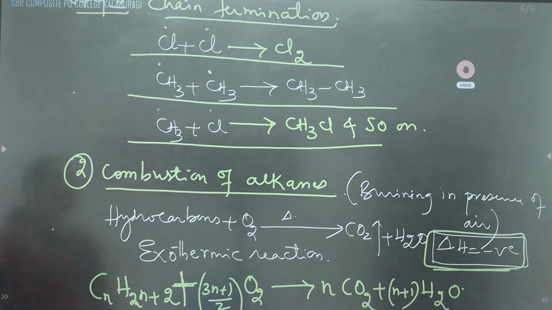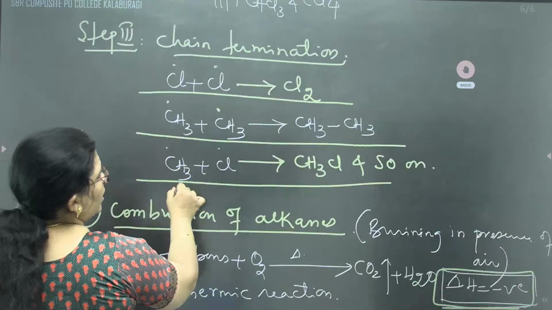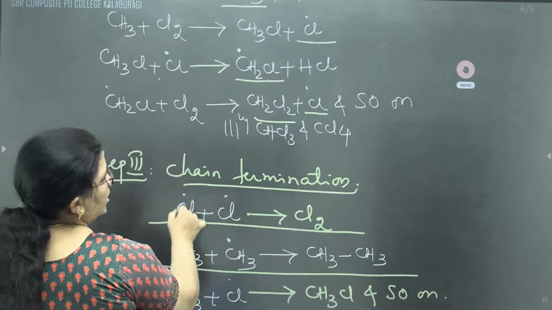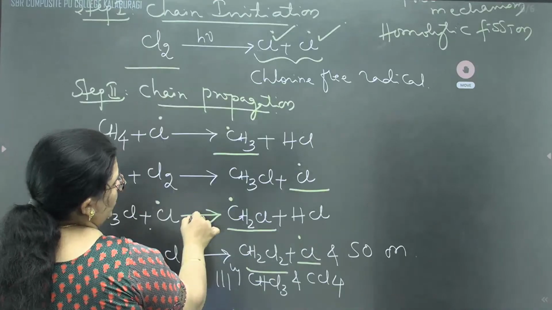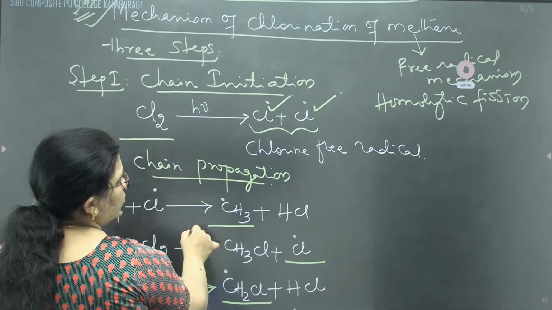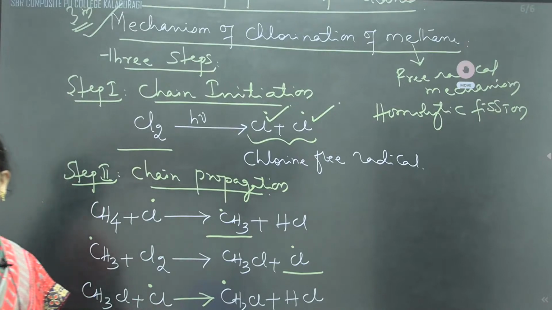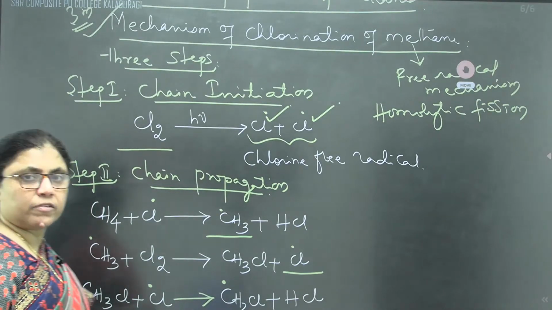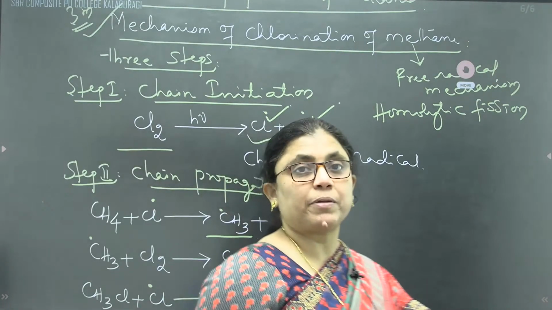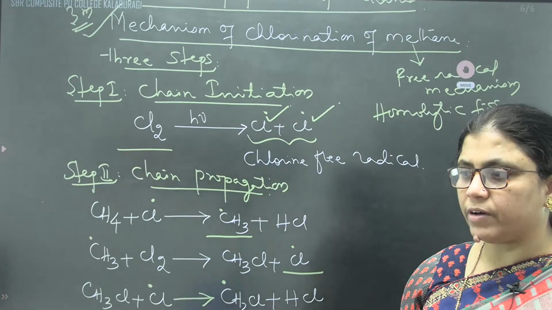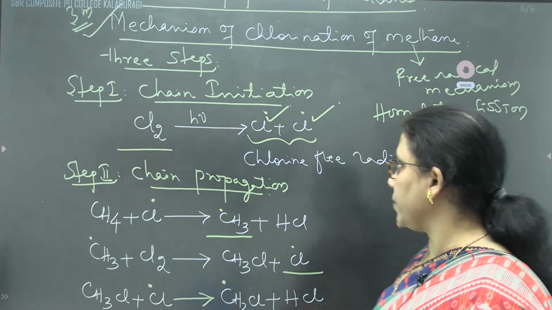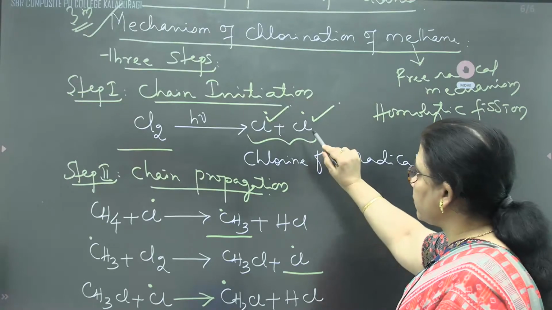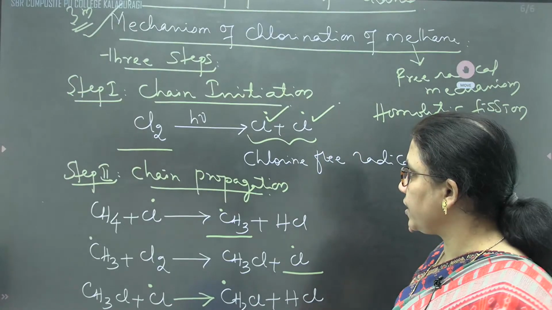Then in the mechanism, we said that it is a free radical mechanism and it involves homolytic fission, where free radicals are going to be generated in presence of sunlight, or even at high temperature it is possible. Chlorine on free radical substitution will produce chlorine free radical.